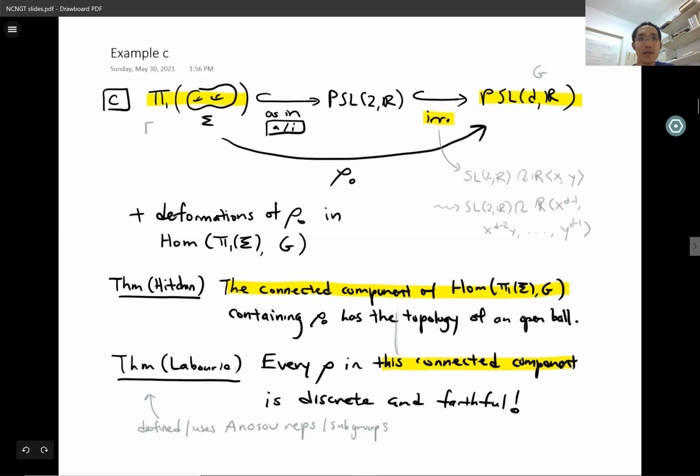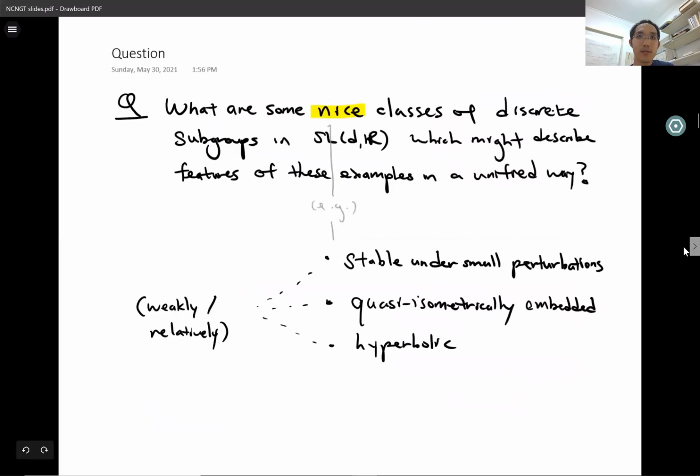Okay, so I've sort of just hinted at one answer to the question I'm about to spell out. We've talked about a bunch of examples so far. We might ask, what are some nice classes of discrete subgroups of SL(d,R) or PSL or PGL(d,R), which describe features of these and other examples in a unified way?